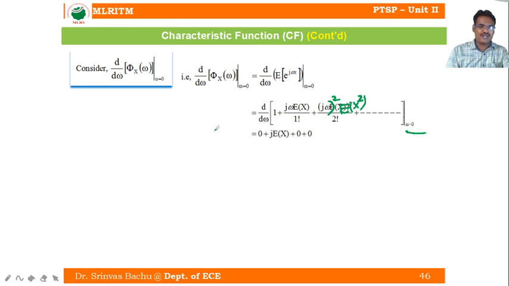So this is d by d omega of the characteristic function at omega equal to 0. I want only the expectation of x, so I will get the expectation of x. How will I get the expectation of x?